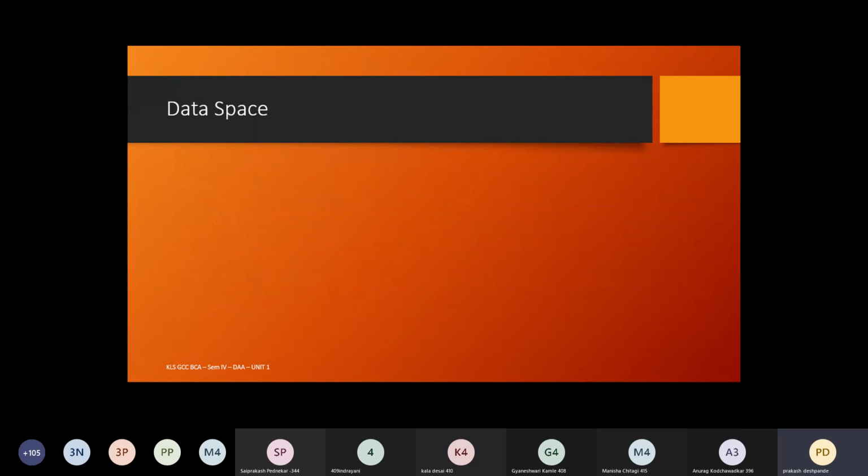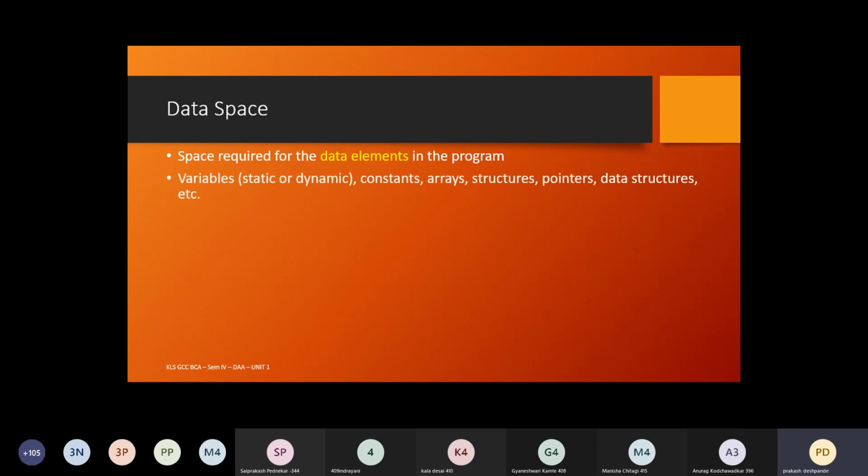Now the second one is data space. Data space is the space which is required to store the data elements of that particular program. Data elements can be variables, constants, arrays, or any type of user defined types. If elements are there to store data, the amount of space required, we can call it the data space.